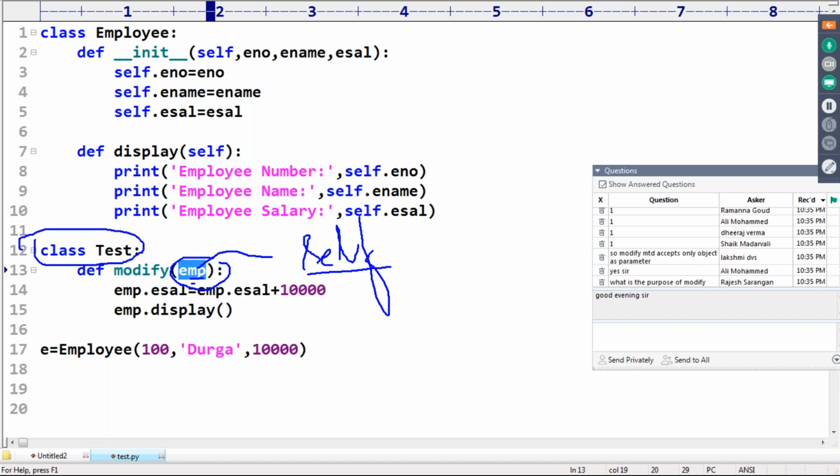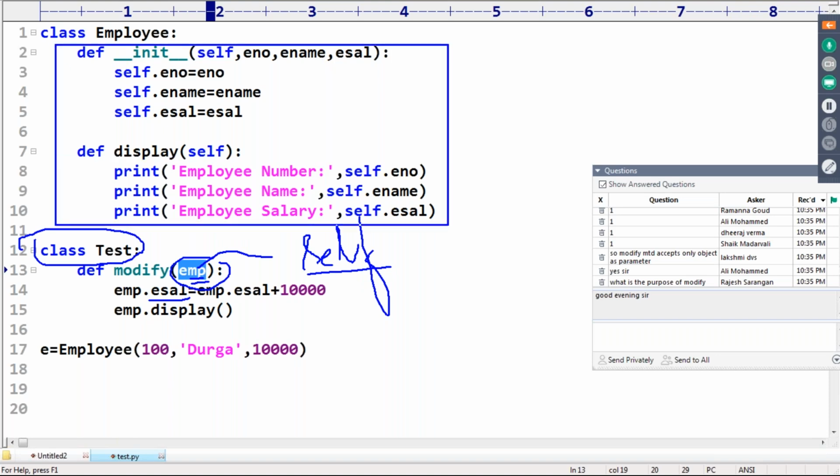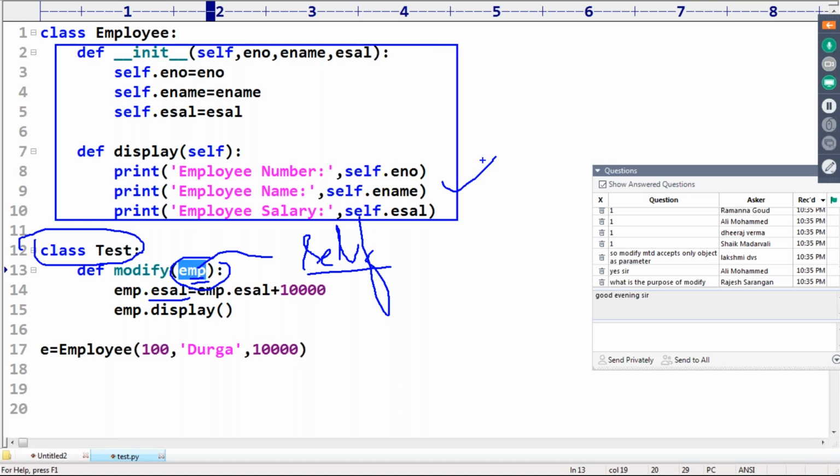Does the current test class object have esal? No. Esal is a property available inside the employee class. I'm trying to access an employee class property, so it is not the current object of the test class, it is an object of the employee class. So the first argument is not self. The first argument is not self, so obviously it should be a static method.